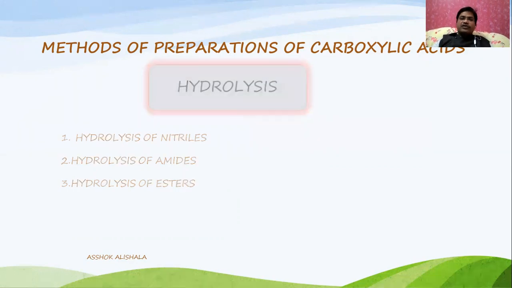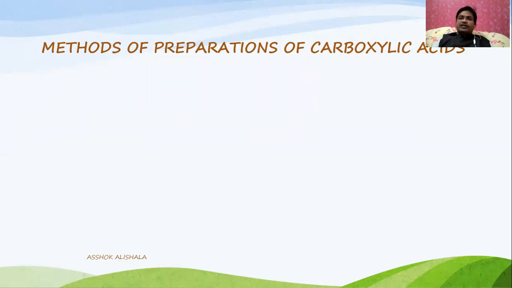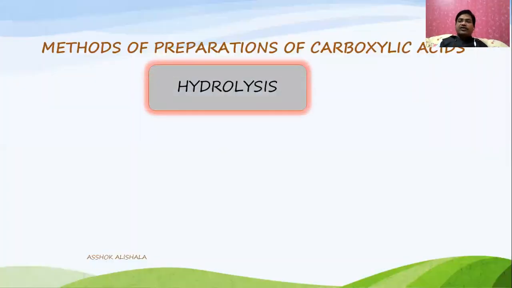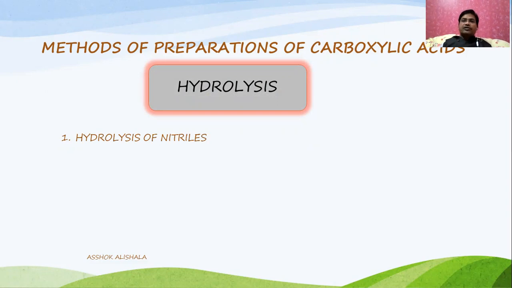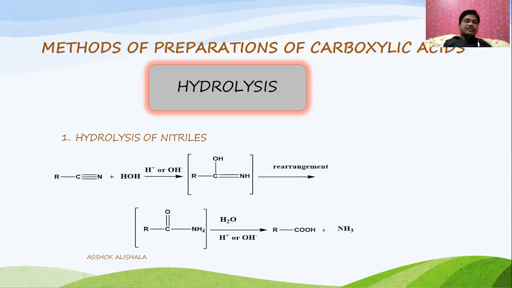Now let us go for the first method, which is hydrolysis. In hydrolysis, the first one is the hydrolysis of nitriles. Nitriles, you know, are the cyanides. Cyanides means CN; the functional group is CN. Now, let us see how this takes place.